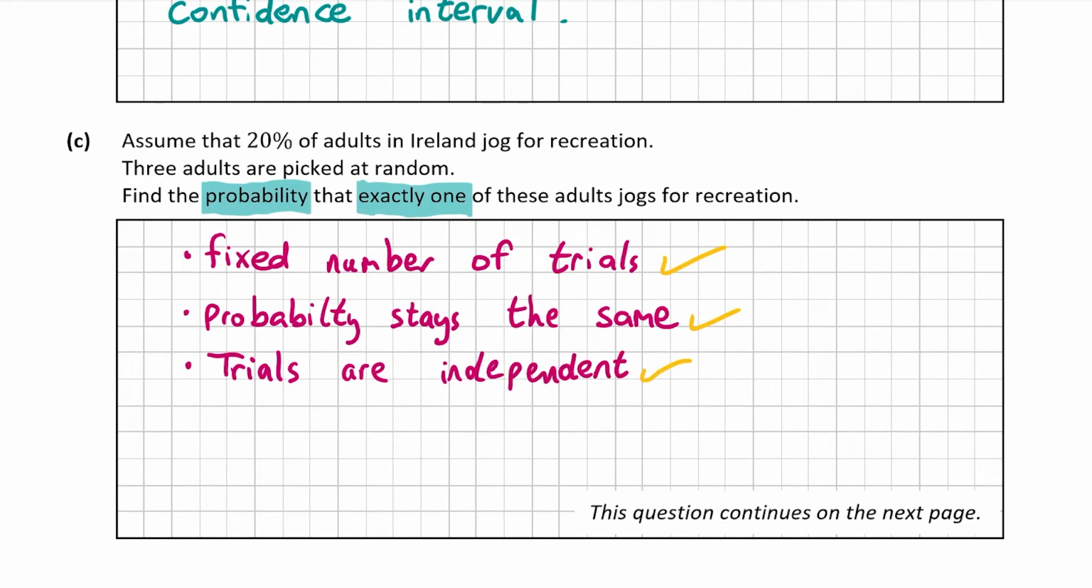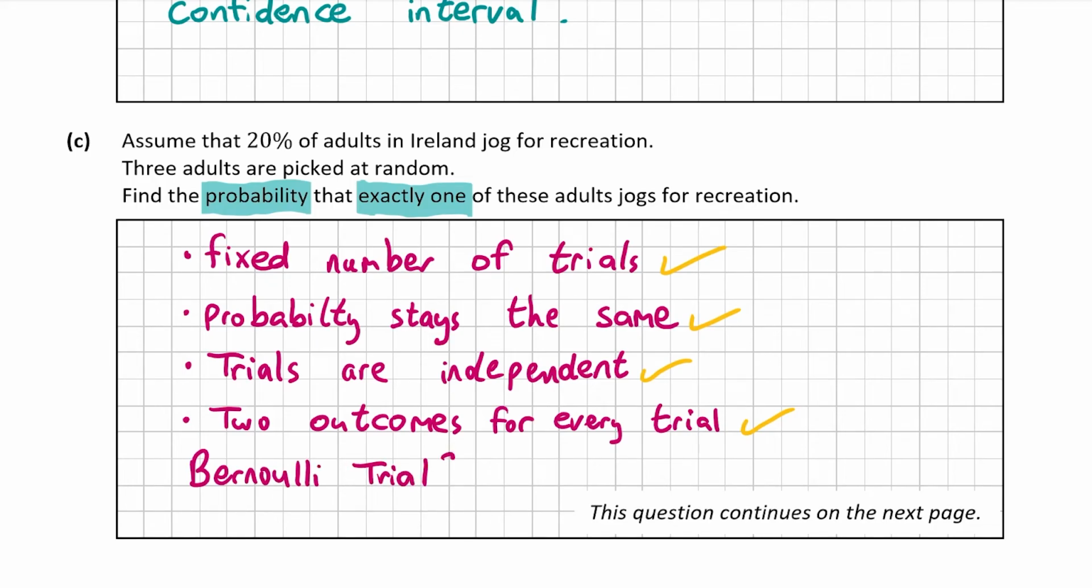And the last one is that there must be 2 outcomes, and here we clearly have 2 outcomes. Either the adult jogs for recreation or does not jog for recreation. So therefore each of the 4 conditions is satisfied, and that means that we can use a Bernoulli trial to solve this question. So let's try and do this question now with a Bernoulli trial.